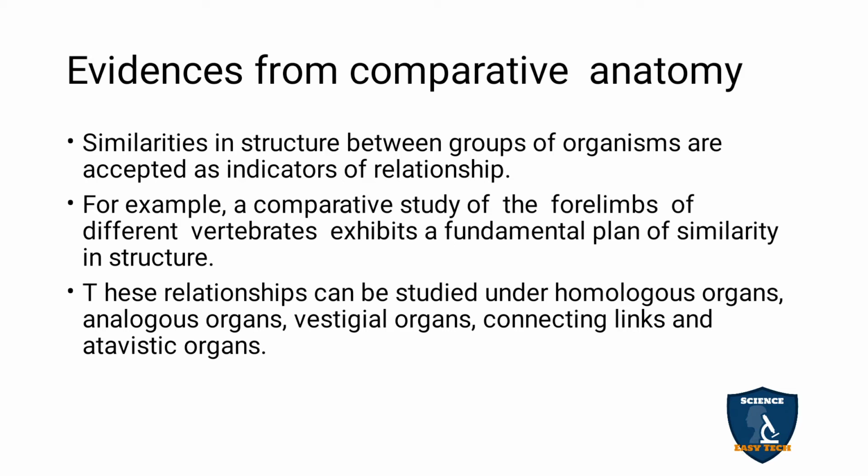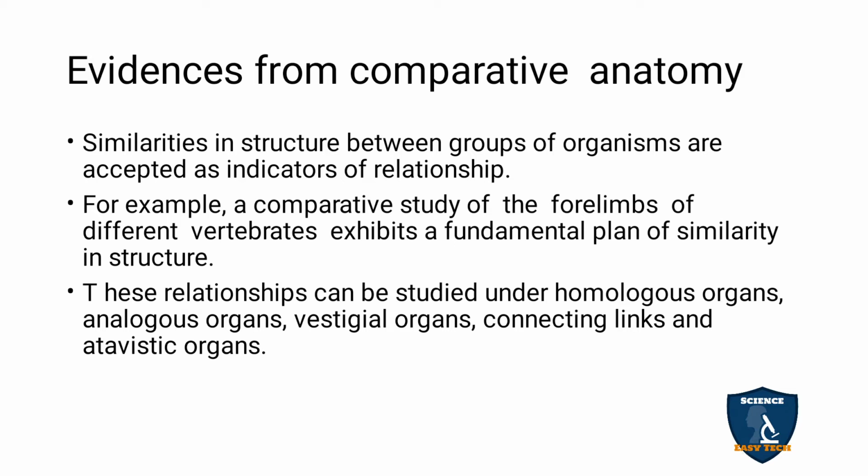The relationship can be studied under homologous organs, analogous organs, vestigial organs, connecting links, and atavistic organs.